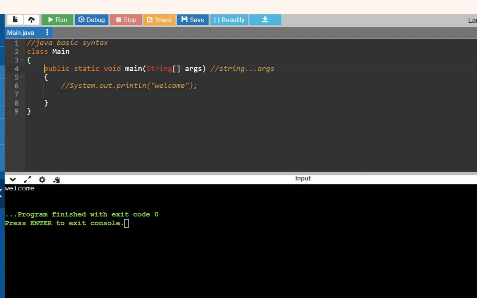What is meant by public? Public is an access modifier. Public means it can be accessed by anyone. Let me explain in English only. Let me give an example for public. In a simple example, a dog is public. What is meant by a dog being public?